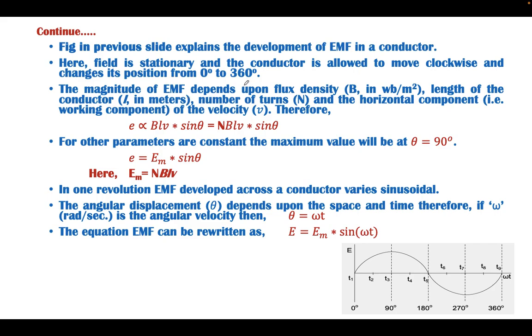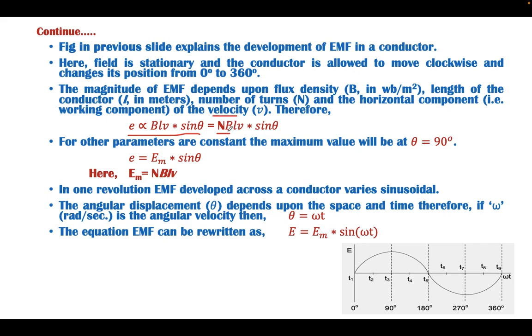Further analyzing the position of the conductor with respect to the flux linking within the space, the number of turns, the length of the conductor, and the velocity, we can say E is directly proportional to BLV sine of theta. V sine of theta is the working component, L is the length of the conductor, B is the flux density. We know the proportionality factor here is the number of turns. The higher the number of turns, the higher will be the EMF developed.